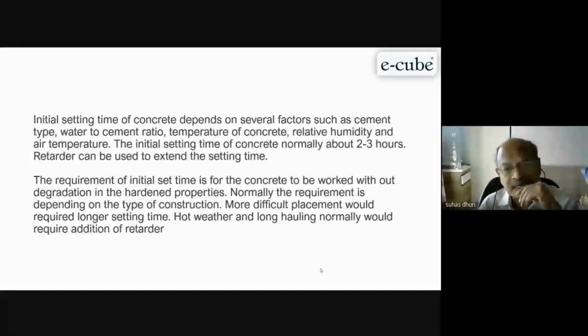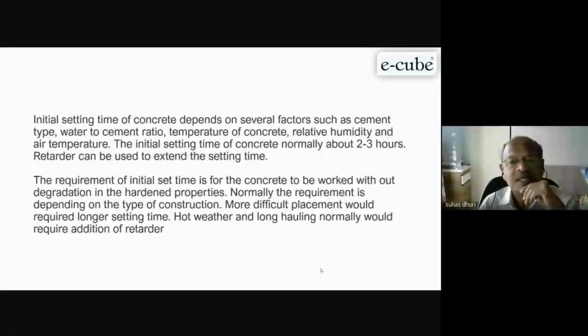I can extend the concrete setting time till my next concrete will come. So concrete is alive. So you can pour next concrete on that and vibrate it. It will merge with the earlier concrete and get a jointless concrete.